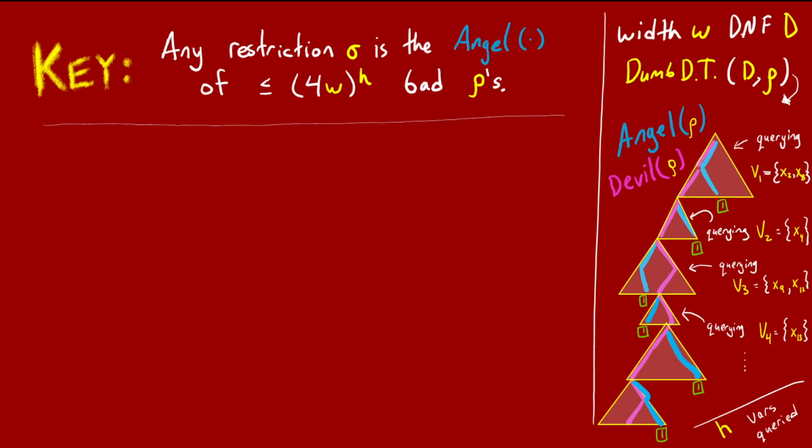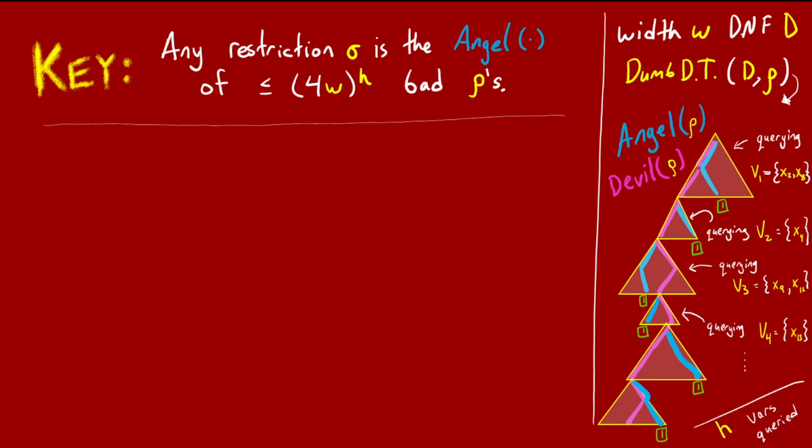On the right, I've depicted the ingredients of the proof that still remain. We have a bad restriction rho, meaning that the dumb decision tree for d restricted by rho has height h. We have the pink devil restriction, which extends rho by fixing h additional variables, querying the blocks of variables v1, v2, etc.